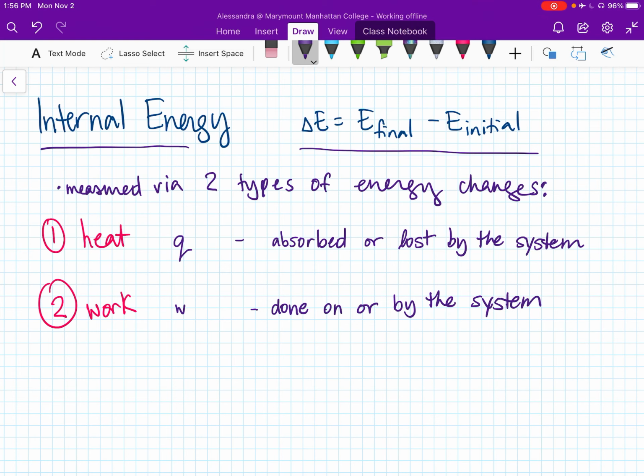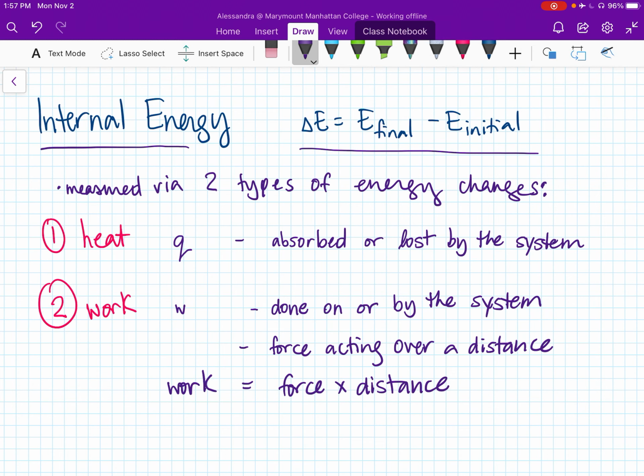And work is defined as a force acting over a distance. So whenever you see force times distance, that's what work is. Okay, so work equals force times distance, F times D here.